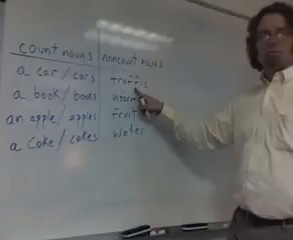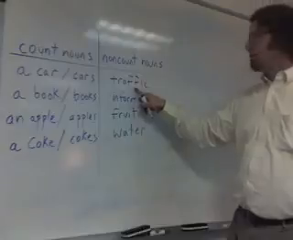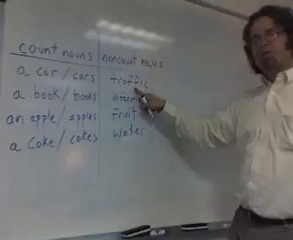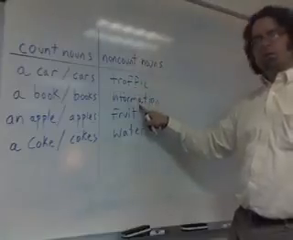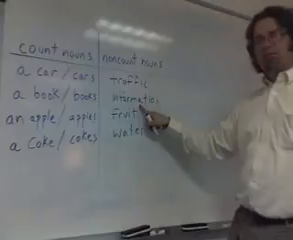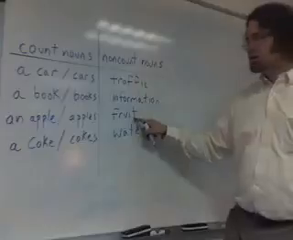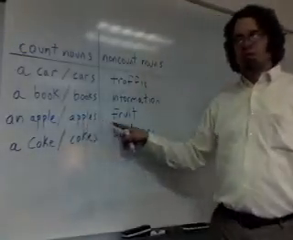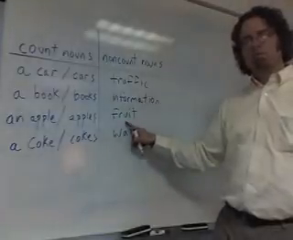Traffic. If you have 10 cars on the street, you can say there are 10 cars, or there is a lot of traffic. Information is a non-count noun. Fruit. I have 5 apples, or I can say I have some fruit.